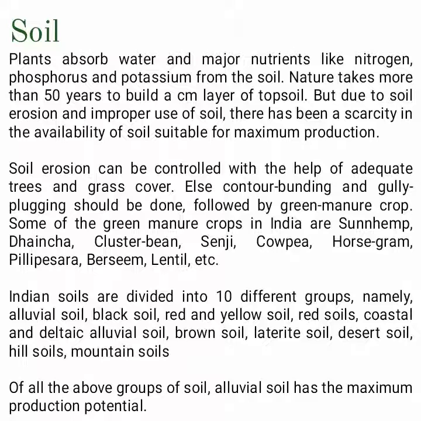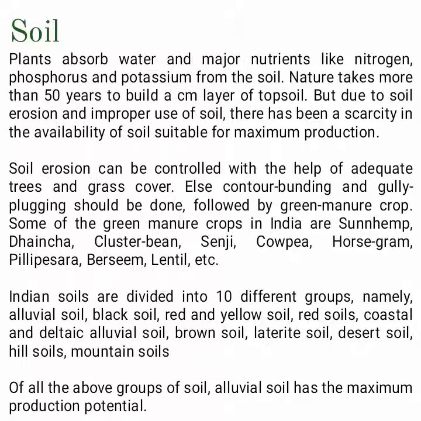Soil. Plants absorb water and major nutrients like nitrogen, phosphorus and potassium from the soil. Nature takes more than 50 years to build a cm layer of topsoil. But due to soil erosion and improper use of soil, there has been a scarcity in the availability of soil suitable for maximum production. Soil erosion can be controlled with the help of adequate trees and grass cover. Else contour bunding and gully plugging should be done, followed by green manure crop.